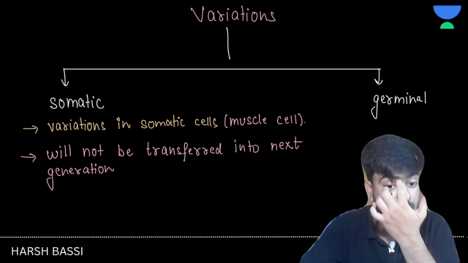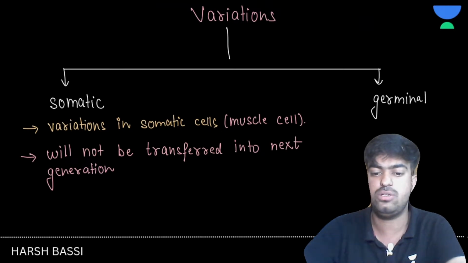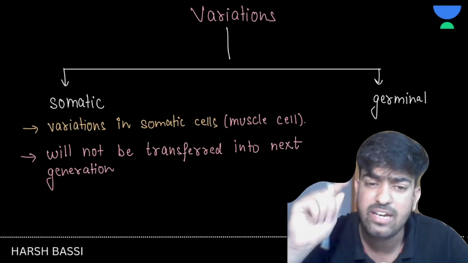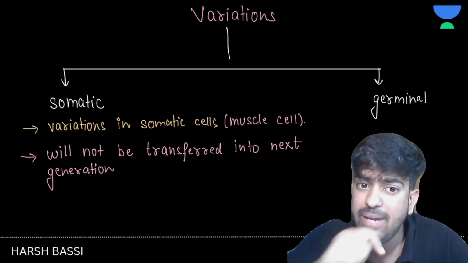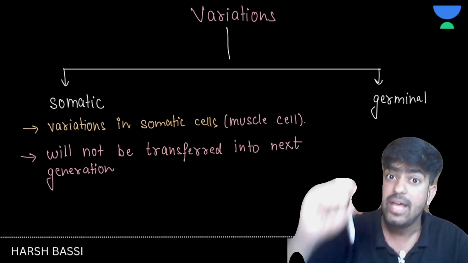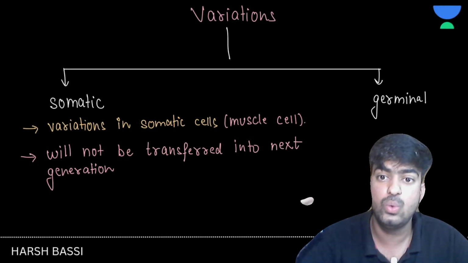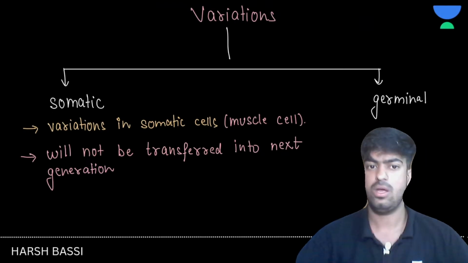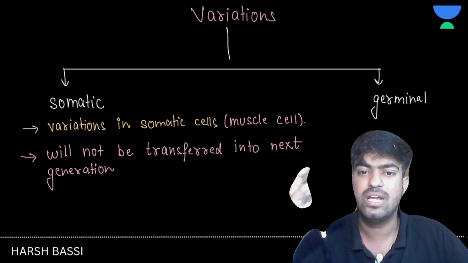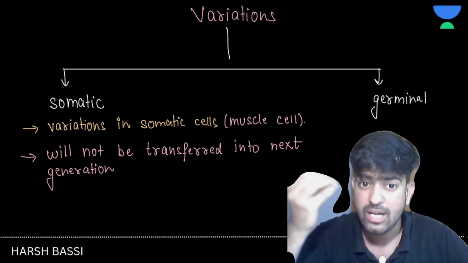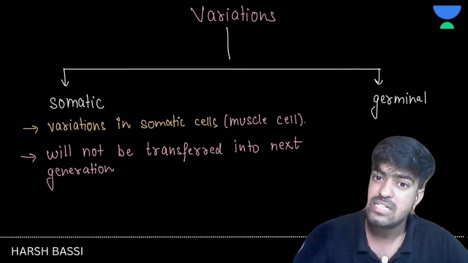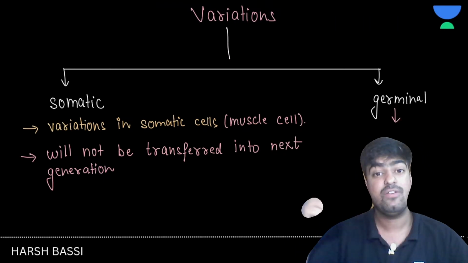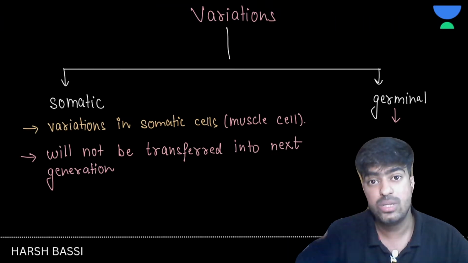Now let's talk about the germinal variation. Germinal variation is something happening in your gamete cells, gamete forming cells. If the variation is inside the gamete forming cells, then it will be inherited by the next generation. How can it be formed? There can be some mutation, there can be something like evolution, which may create some variations in your genetic material. Such types of variations will be transferred to the next generation.